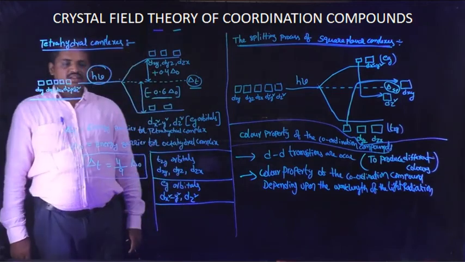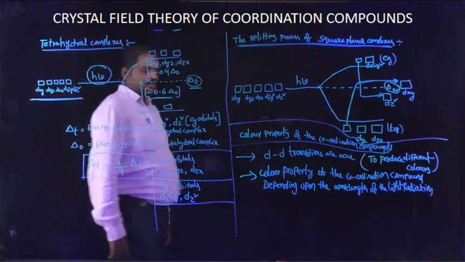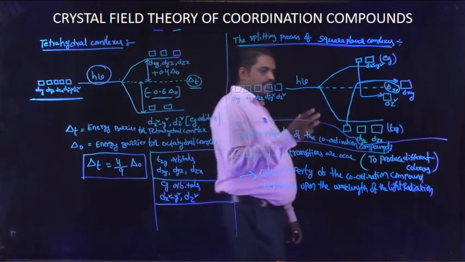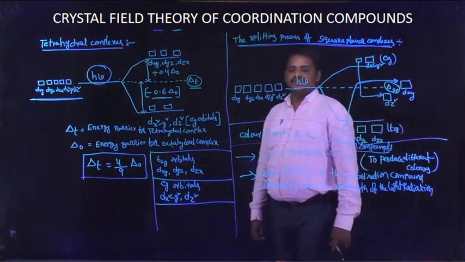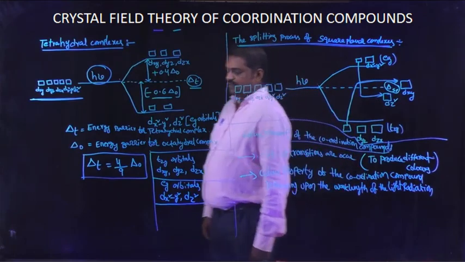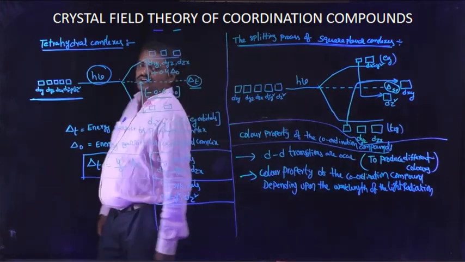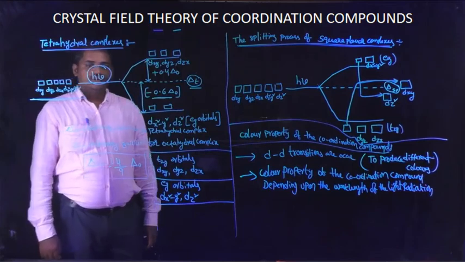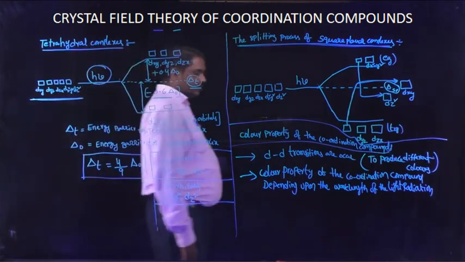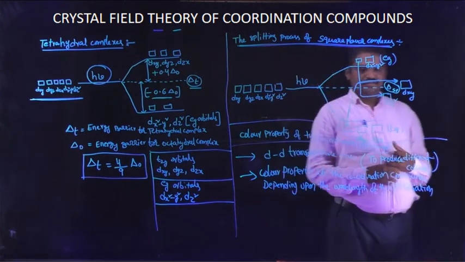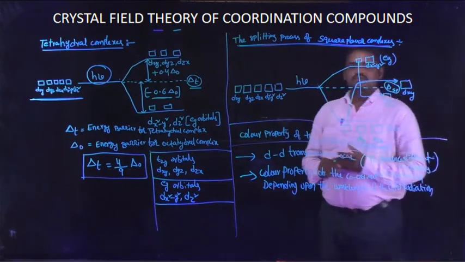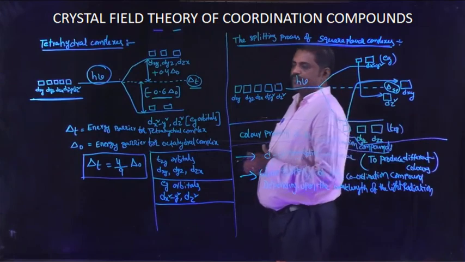This theory explains the colored property of the coordination compound. This theory is explained only for the colored property of the coordination compound. And next, what are the main failures in this theory?